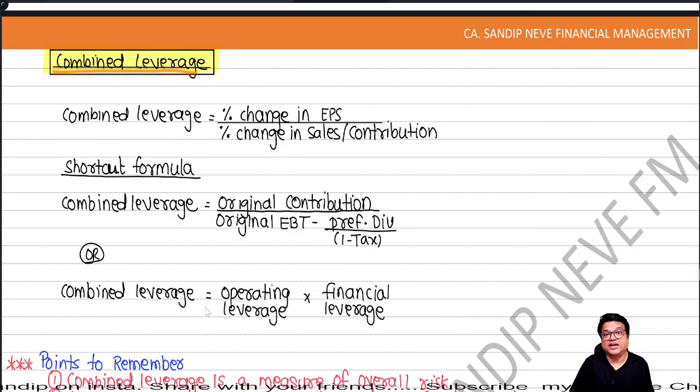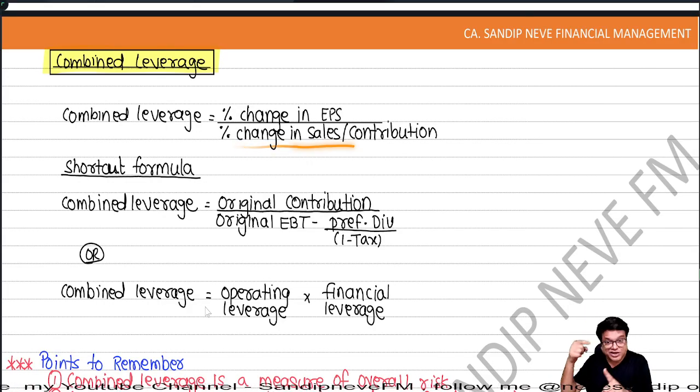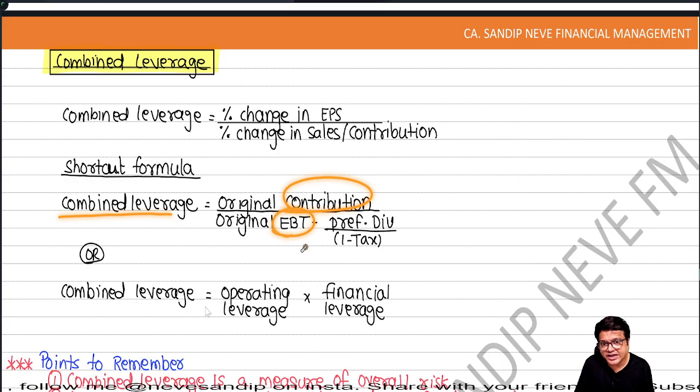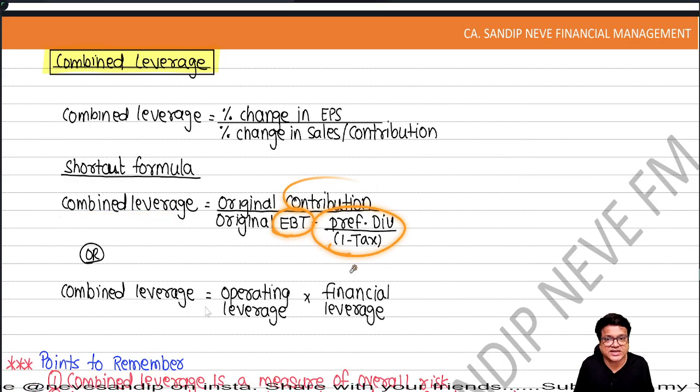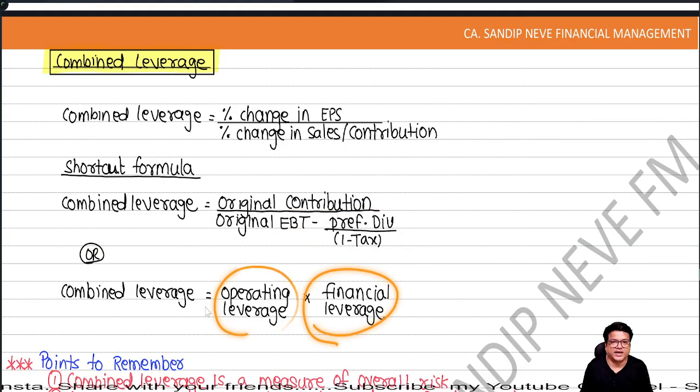Okay, let's talk about combined leverage. So it's an overall measure, guys. How overall measure? See, it is percentage change in EPS because of percentage change in sales. You start your income statement with sales and you finish on EPS. So it's a combined leverage, considering every risk. Shortcut formula, combined leverage is contribution upon EBT minus preference dividend upon 1 minus tax. Or what you do, you simply multiply both the leverages, you get combined leverage.